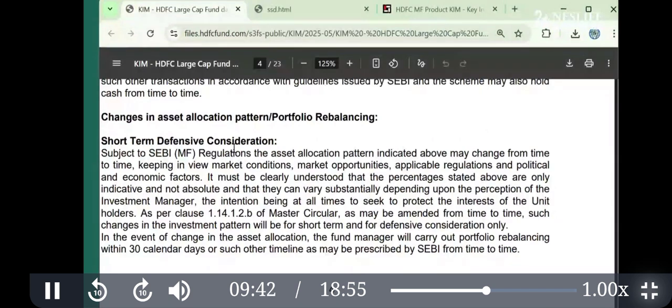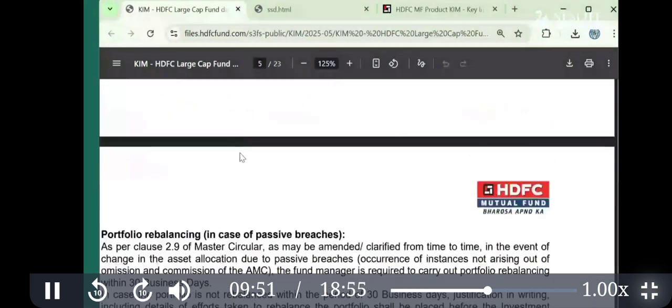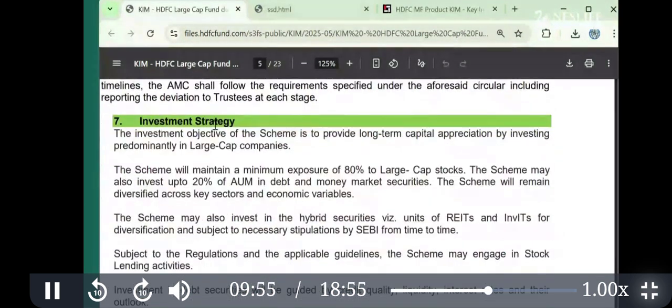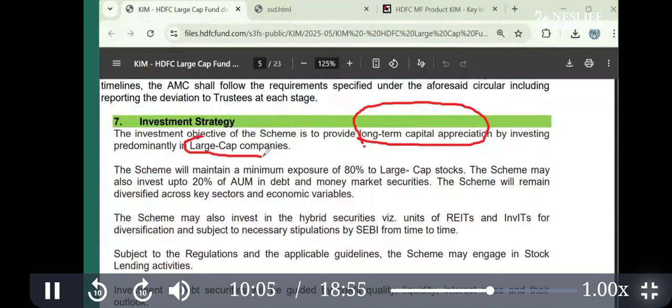Thereafter they will explain how they will change the investment as well, portfolio rebalancing, based on market condition or any criteria. Now, this is the investment strategy. What will be their strategy? They will explain. There are some keywords you have to find: long-term capital appreciation, large cap companies, minimum 80%, and the rest will be miscellaneous.